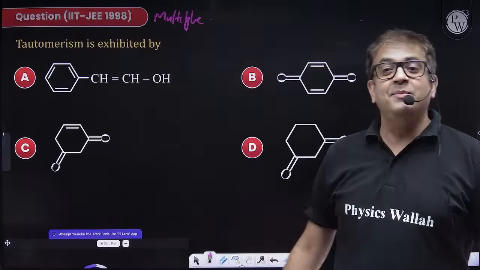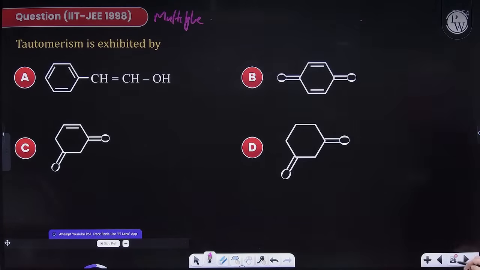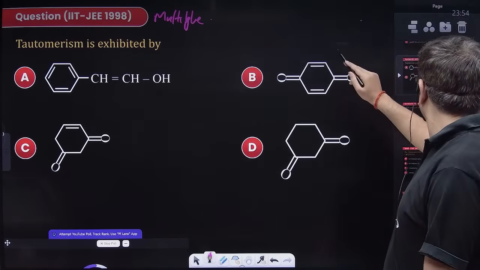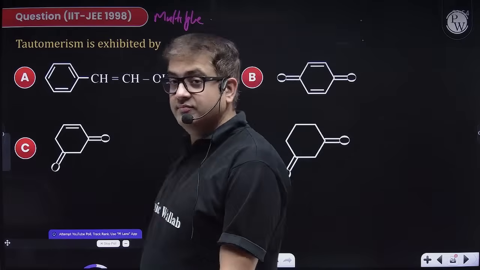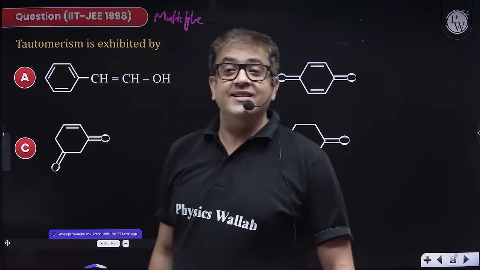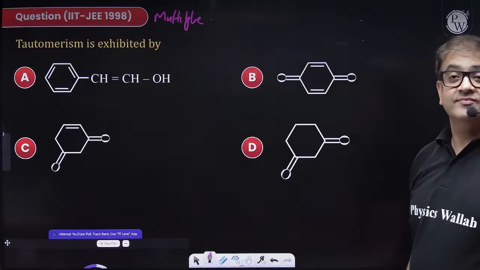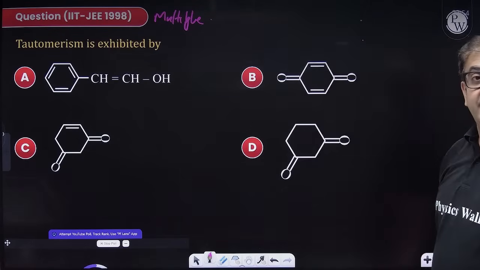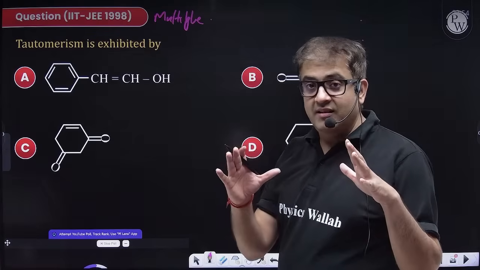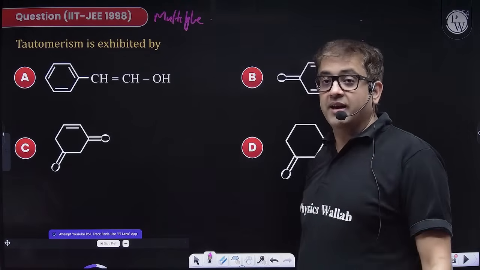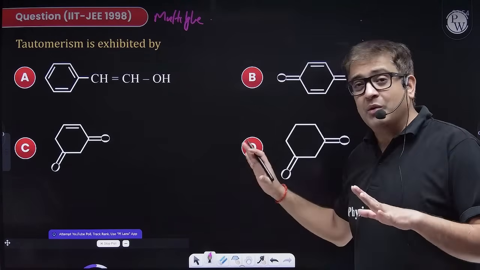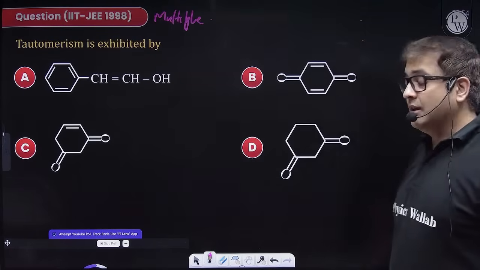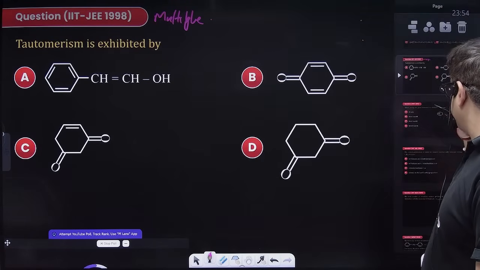This is a JEE Advanced question, although nothing is advanced in this. Be very serious for this question, beta. The question is very easy, but don't attempt the wrong one. Don't tick the wrong one.